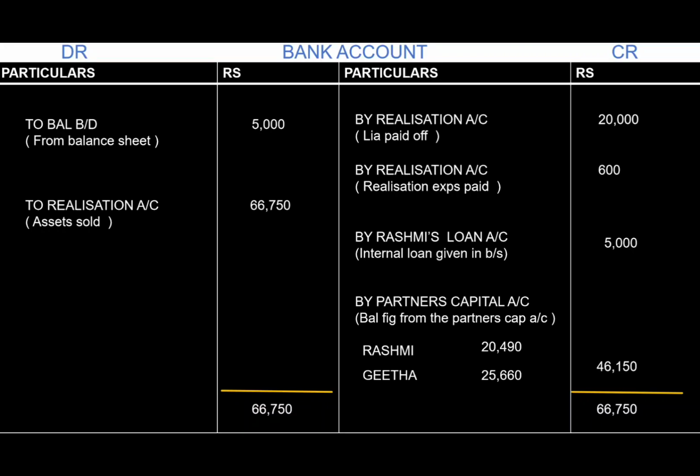So this is how the accounts are prepared under dissolution of a partnership firm when goodwill is given in the balance sheet. So please remember students, when goodwill is given in the balance sheet, treat it like any other asset. So if it is given in the balance sheet, realize it if it is mentioned in the adjustment. If it is not mentioned in the adjustment, you can treat that the goodwill asset is zero. So hope it is clear, students. We'll see another sum with different adjustments in the next video.